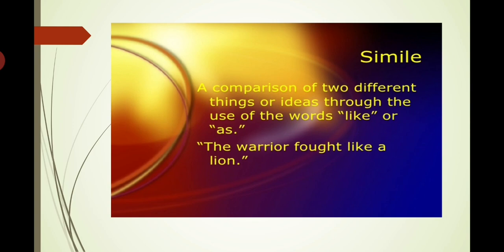And in metaphor, as I told earlier, again it was a comparison between two dissimilar things, but we do not use like or as in metaphor. We can say, the warrior was the lion in the army. So with the same example, I am saying the warrior was the lion in the army. That is metaphor, and if I say the warrior fought like a lion, that is simile. When we are using like or as, that is simile.